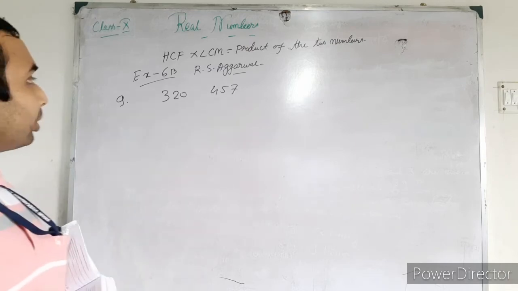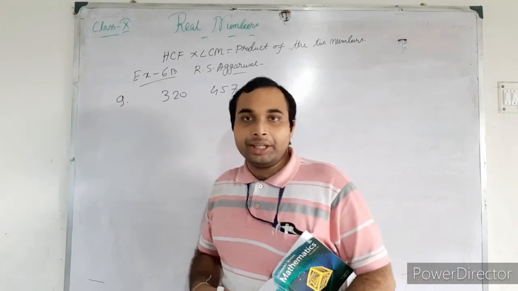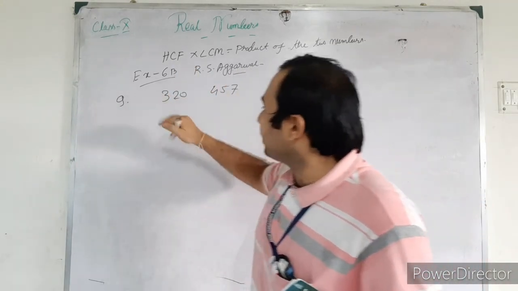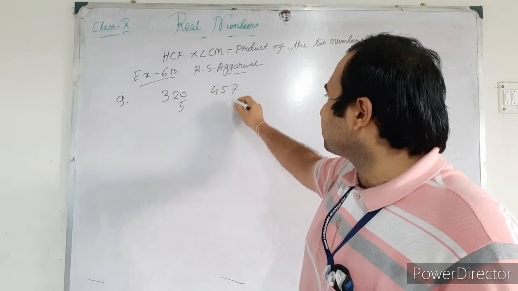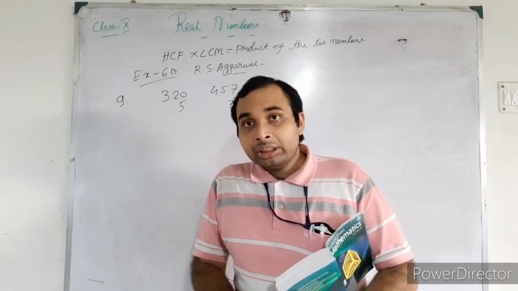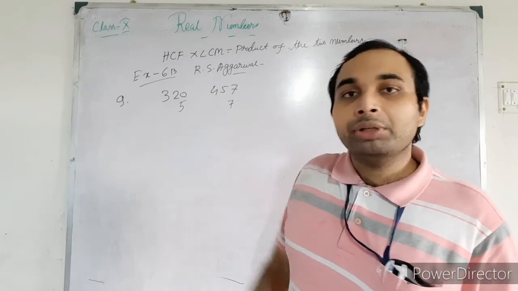So if the largest number is x, suppose that is x, if we divide 320 by x, the remainder will be 5, and if we divide 457 by x, the remainder will be 7.